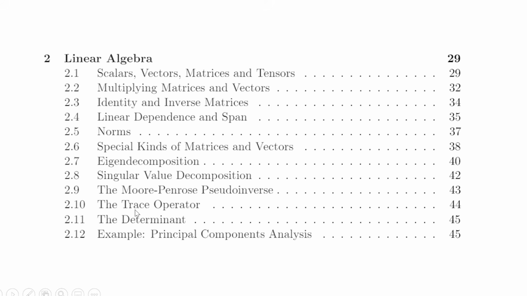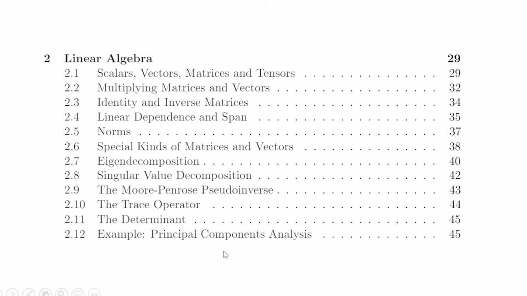2.10 is easy, it's a nice break, it's just a really simple lecture, you'll enjoy that one. And 2.11 is where we talk about the determinant, which if you've taken a linear algebra course before, might be weird seeing at the end and kind of as a footnote here, but the text for it in the textbook is literally about a paragraph, because we don't really use the determinant too much in machine learning, so it doesn't play that big of a role, so we don't talk about it too much.